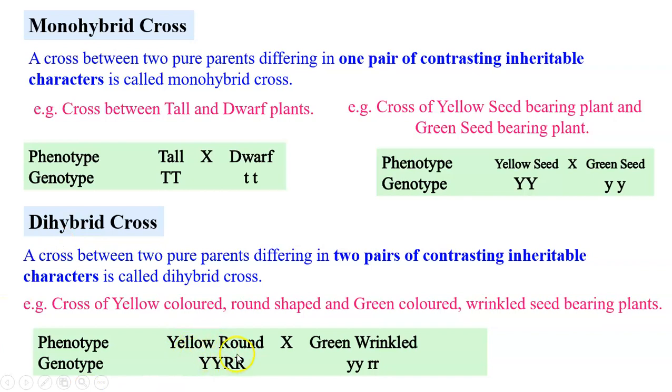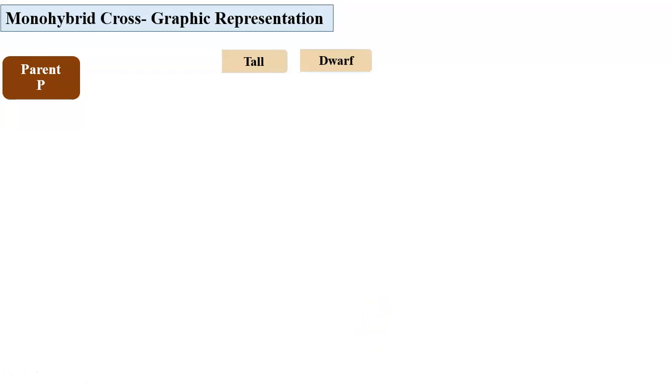Again, the parents selected are pure varieties. They are homozygous. We will have an example in detail for monohybrid cross. The parents, tall parent and dwarf parent, the pure varieties are selected. So they become phenotype. One of the plants can be male plant, the other female. The one which is decided as male plant, from that pollen grains are collected and they are deposited on the stigma of female plant, whatever is considered. The reciprocal cross also can be done, but results will be the same.